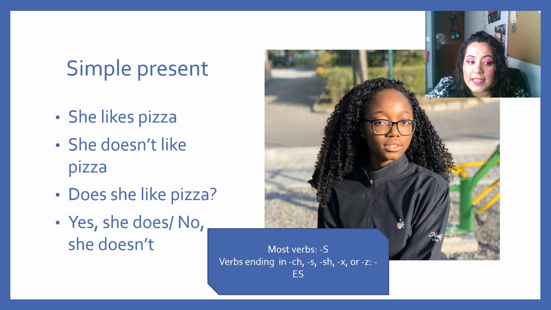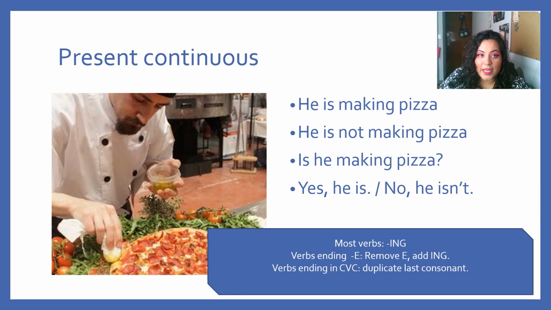But if it's a negative or a question, then I simply add the auxiliary verb doesn't or does not, and I do not have to change my verb. Now we have our present continuous. Now our present continuous is used when we want to talk about things that are happening at the moment of speaking or around the moment of speaking.